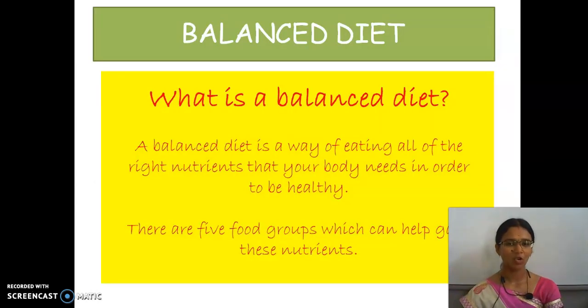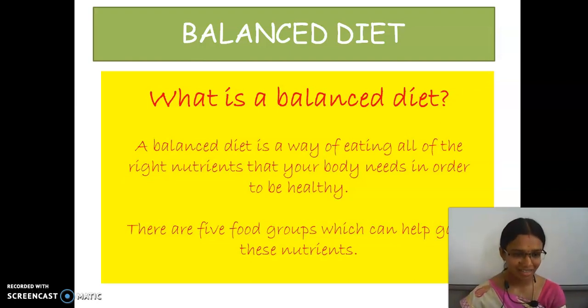So next our topic is balanced diet. What is meant by balanced diet? A balanced diet is a way of eating all the right nutrients that our body needs to be healthy. And there are 5 food groups which can help to gain these nutrients.